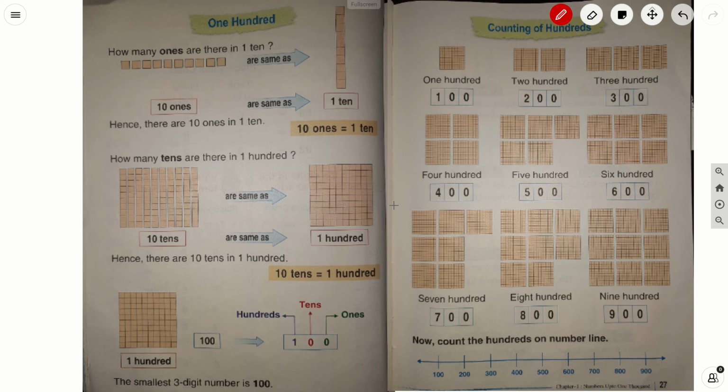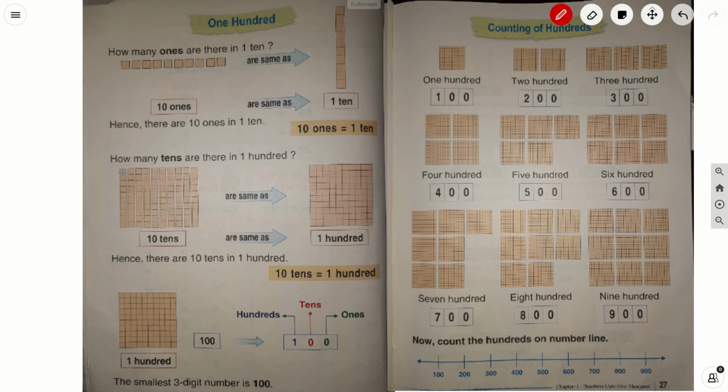Let's move on to the next topic, children. How many ones are there in 110? See, count these blocks. 1, 2, 3, 4, 5, 6, 7, 8, 9, 10. How many blocks are here? 10 blocks. So, 10 ones makes 110. In 110, how many ones will be there? 10 ones are there in 110.